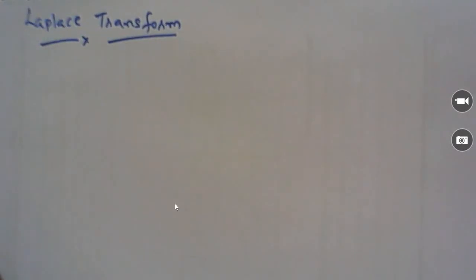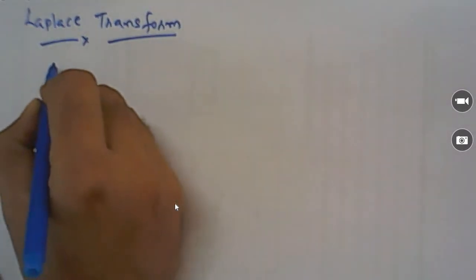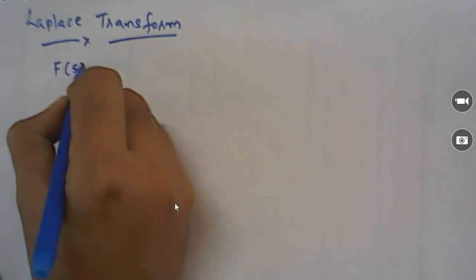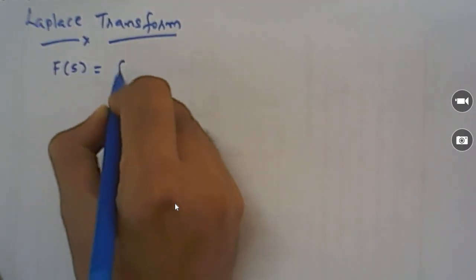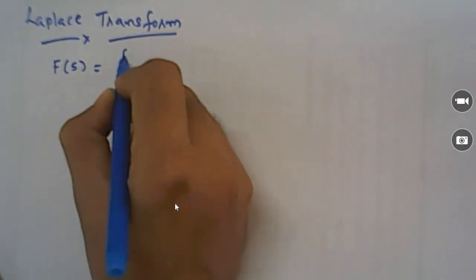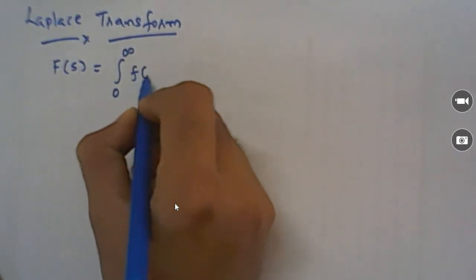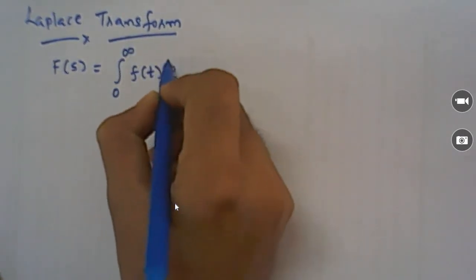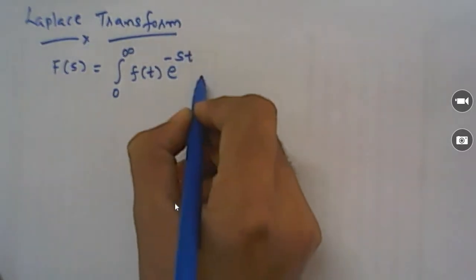Since in the last two lectures, in the first lecture of Laplace transform part 1, we have defined how to find the Laplace transform of any function f of t. We defined how to find F of s from f of t: we have to integrate from 0 to infinity f of t into e raised to minus st dt.